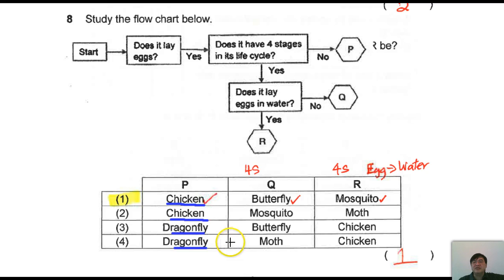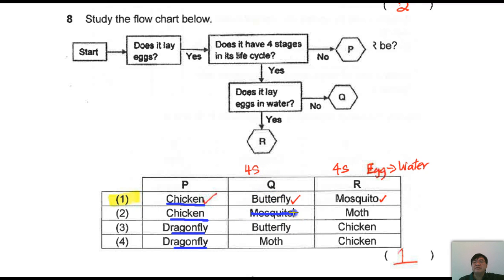Then I need to check the next one. Alright, Q. Q talks about butterfly. Let's take a look. Q. Okay, has it got 4 stages in life cycle? Yes, and this Q, yes, means butterfly is correct. But it does not lay its egg in water, so butterfly is correct. Now this yes and R, it says does it lay its egg in water? Mosquito does lay its eggs in water, so mosquito is R, is not Q, so this is wrong.